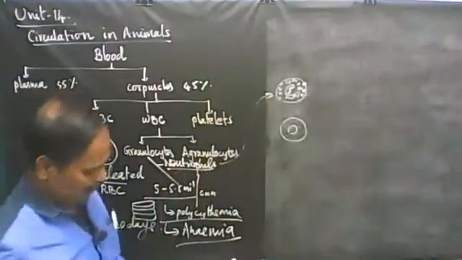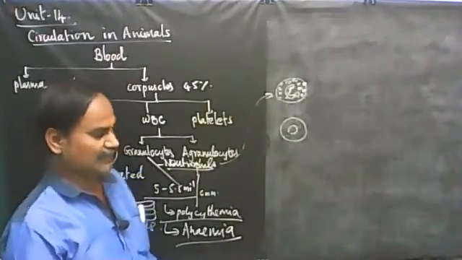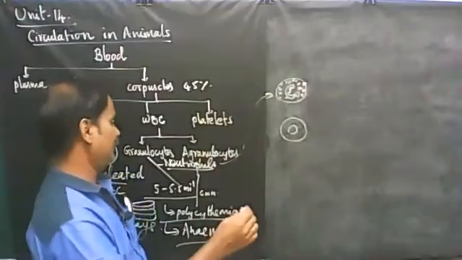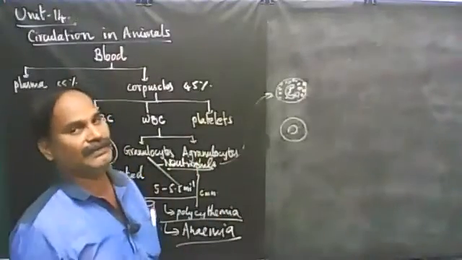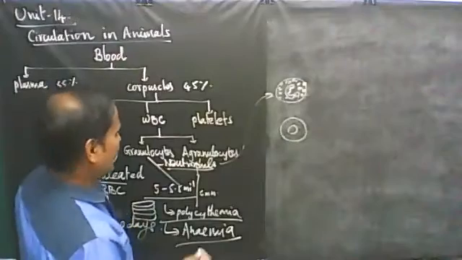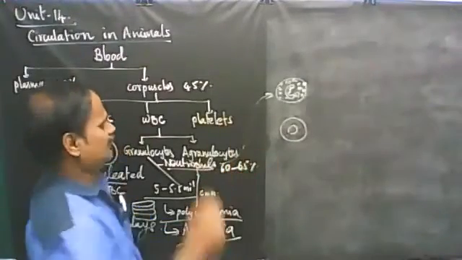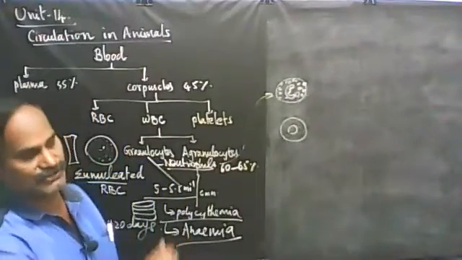Neutrophil. Now what is the role of neutrophil? It is 2 to 7 lobed nucleus. 60 to 65% of WBC occupy neutrophils. Suppose randomly we are selecting 100 number of WBC. In this 100 number, 60 to 65 number of WBC comes under neutrophil. This is the differential count of the WBC.